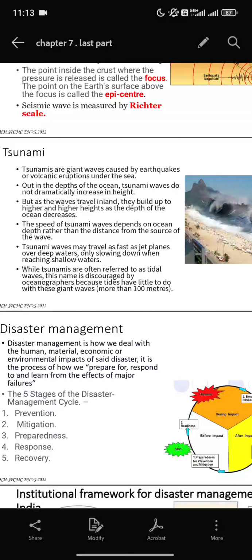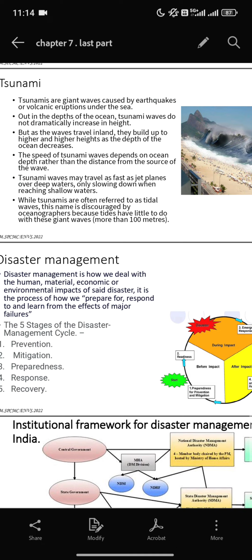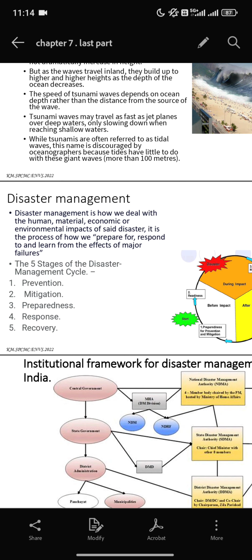Tsunamis are often referred to as tidal waves, but this is discouraged by oceanographers. They are giant waves of more than 100 meters, so oceanographers don't like the term tidal waves because this is more than tidal waves. They are giant waves called tsunami.